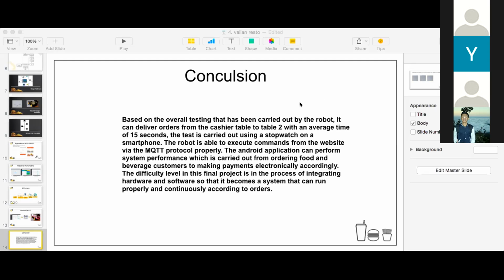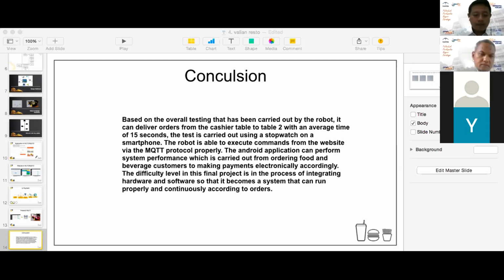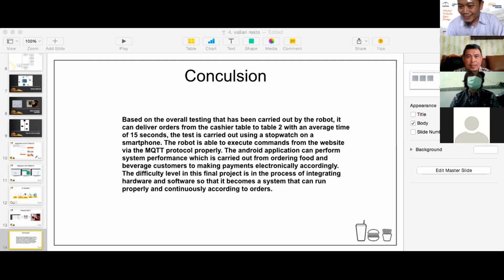Next presentation is from, who is ready? Mrs. Lilis, are you ready? Lilis Nur Hamidah. Or Mr. Ari Wibawa, are you ready for the next presentation?